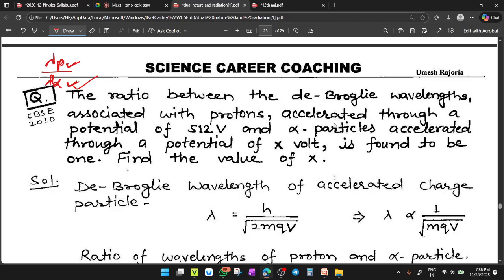So a proton accelerated through a potential of 512 volt and an alpha particle accelerated through a potential of x volt are found to have a de Broglie wavelength ratio of 1. Then you need to find the value of x, meaning the operating voltage for the alpha particles. Clear? You need to find the value of x. So students, first we have to discuss the concept involved here.